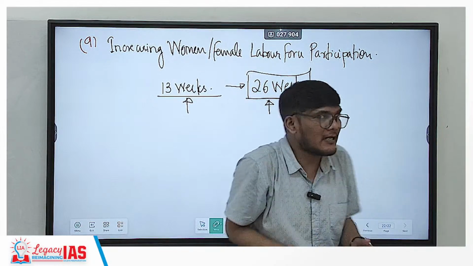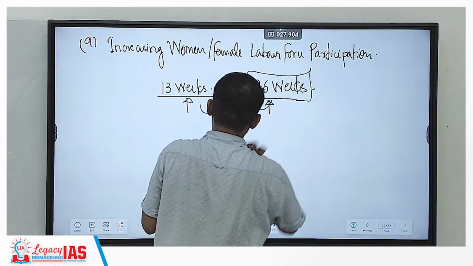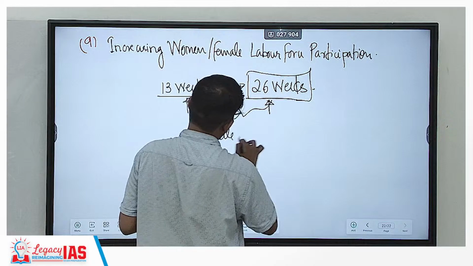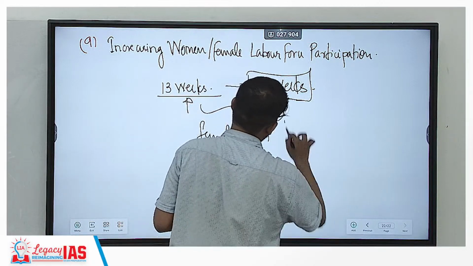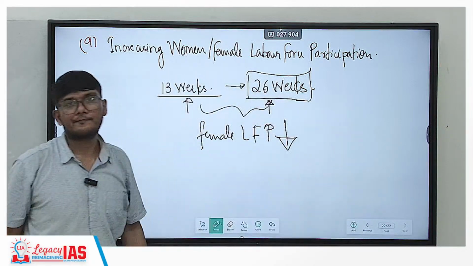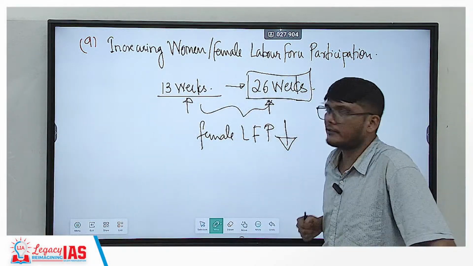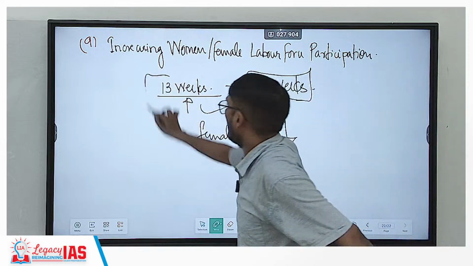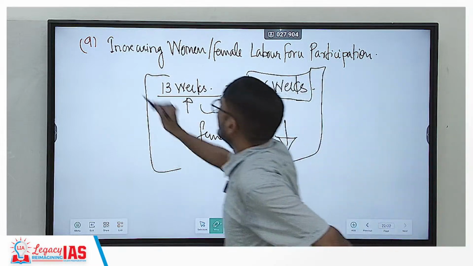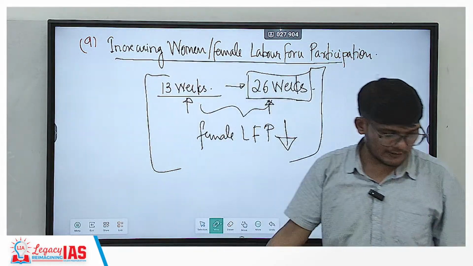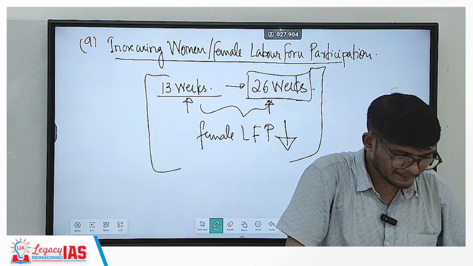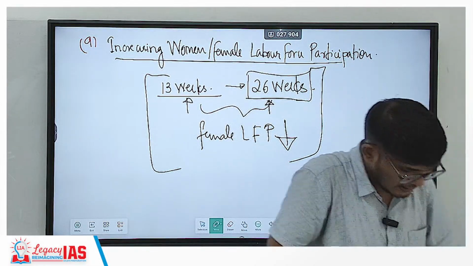So the female labor force participation can go down. All right, so this is a negative externality of this particular thing. Anyway, this is one concept, and now the government is focused on increasing the labor force participation of females.